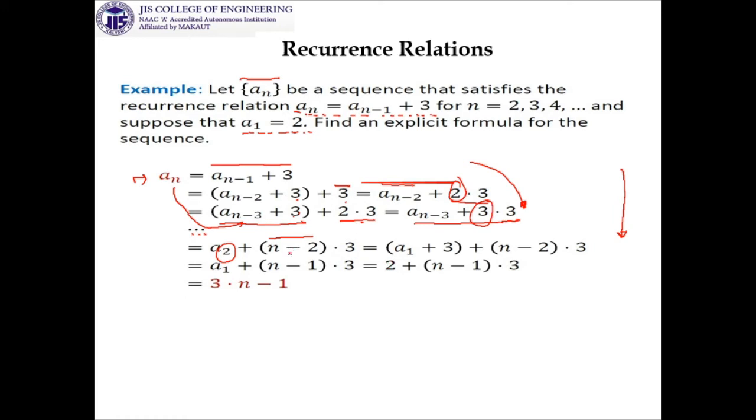So in the similar manner, if we go back one step, we are getting a1 plus n minus 1 into 3, and as a1 is given 2, we can write 2 here, 2 plus n minus 1 into 3, and finally simplifying this, we will get 3n plus 2 minus 3, that is 3n minus 1.